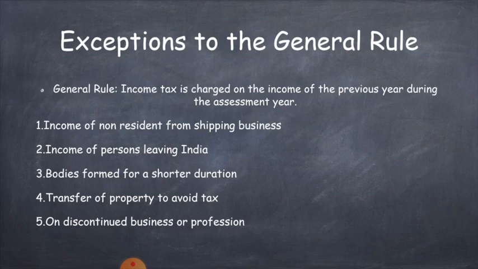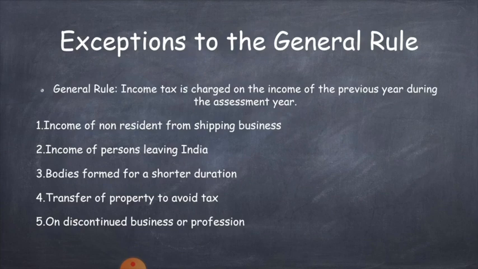If the assessing officer feels that such association or body is likely to be dissolved in the same year, they have to pay the tax. Okay, here that is the third point, bodies formed for a shorter duration for a particular event.